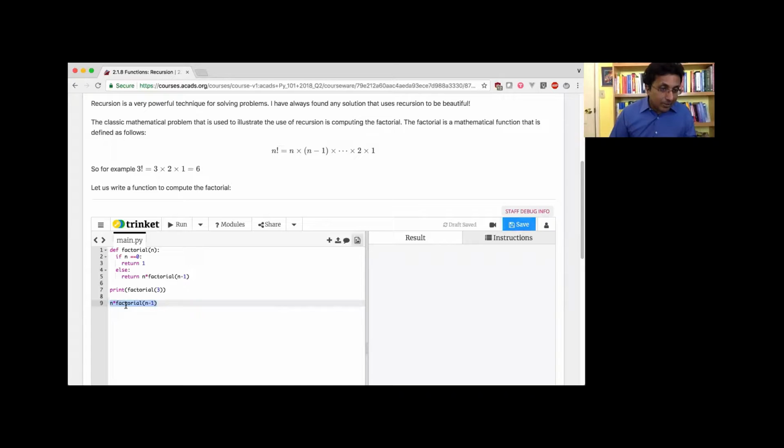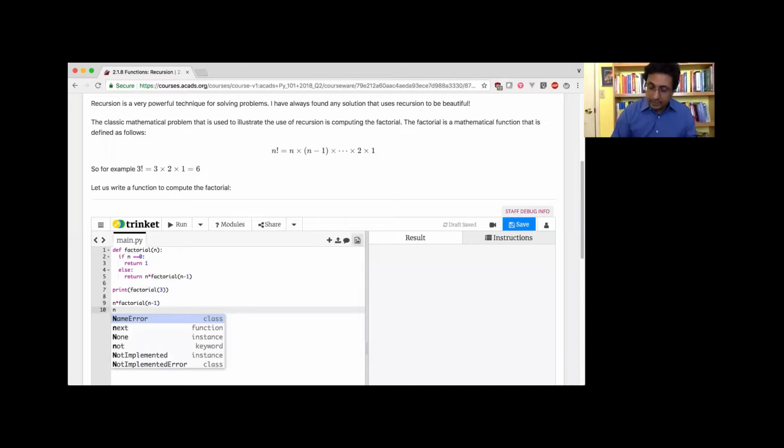But now when I go inside this factorial, it will do the next step, right? Because it will take n minus 1. So when I run the next factorial, I'll get n times n minus 1, and then it will be factorial n minus 2. You see, it will keep on going like this, right? Next time, I will come back to this one more time. But it's a very powerful idea, and I want you guys to understand how beautiful it is. So it will keep on going like this until it hits 1, or until it hits 0. When it hits 0, it will stop, right? And it will compute the factorial.